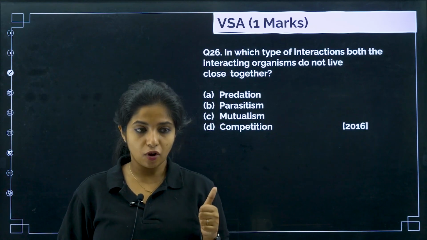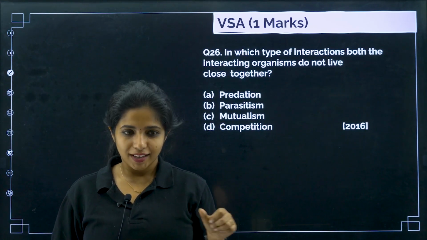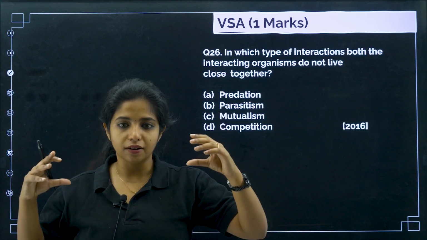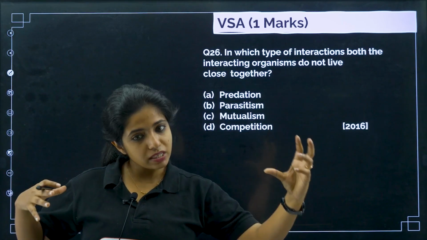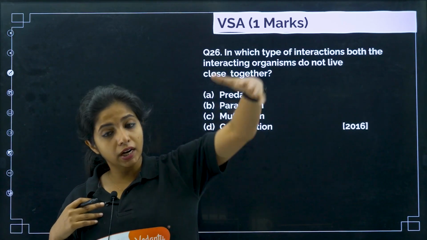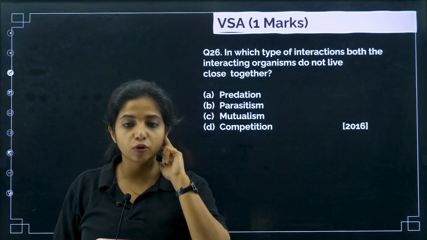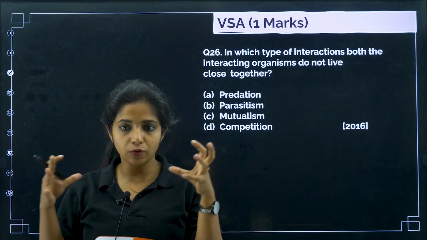So in predation, obviously they have to live close together, at least in the same area, not very close. For example, tiger and deer, they will be in the same area because obviously this guy has to feed this guy. If they are in Antarctica and this one is in Africa, obviously they cannot feed on each other and they won't be able to survive. So predation, obviously you need organisms together.